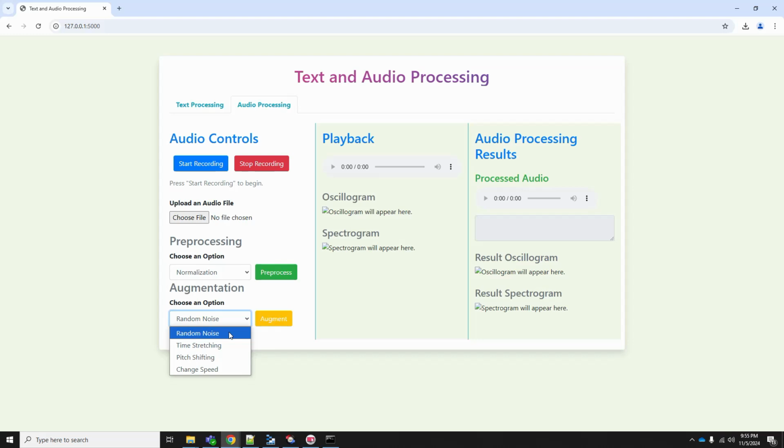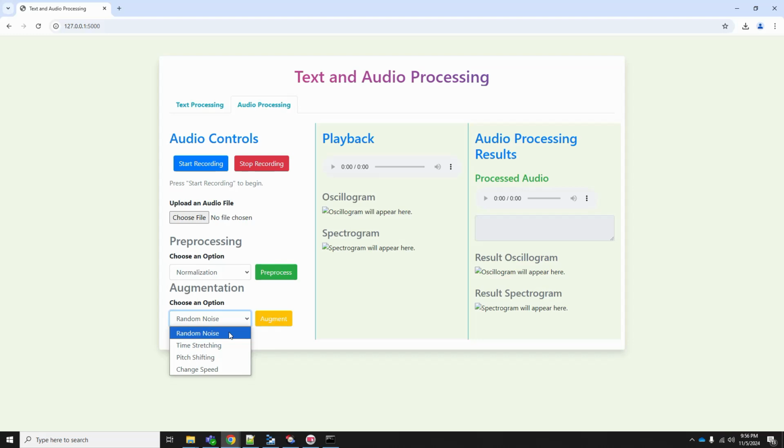Time stretching. So we can stretch the time. Audio is nothing but the amplitude versus time, right? So when we are stretching the time, basically what we try to do is we vary the audio over the time, and we create different data. Stretching the time for a longer duration will create something very slow talking, and that's how we can take an audio file, increase the time stretching, and create another new audio file out of it.